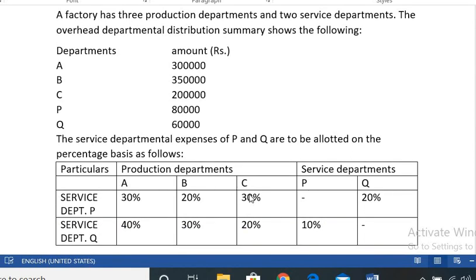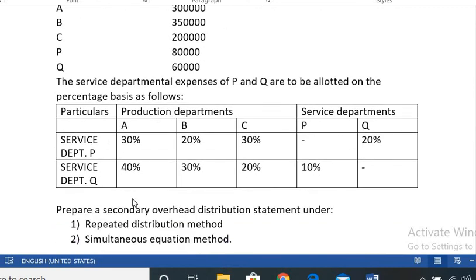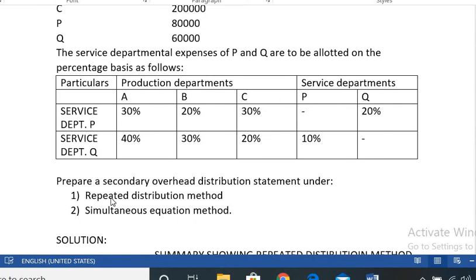Service department P: from production department A 30%, B 20%, C 30% and Q 20%, and P is nil. Service department Q: A 40%, B 30%, C 20% and P 10%. Prepare the secondary overhead distribution statement under the repeated distribution method and the simultaneous equation method.